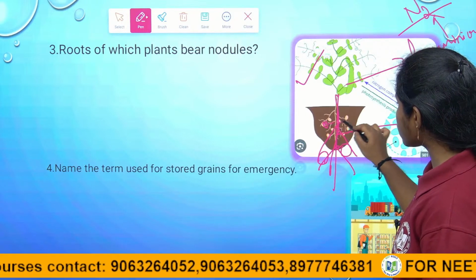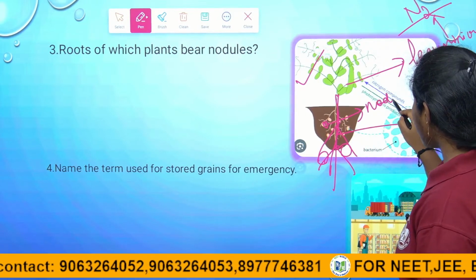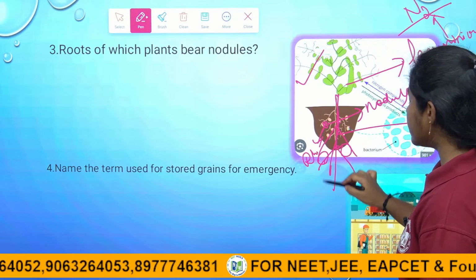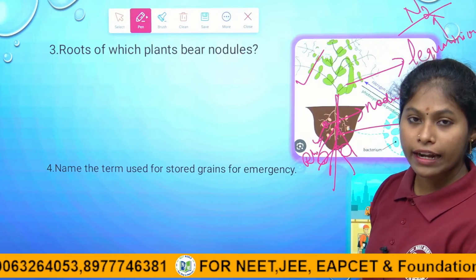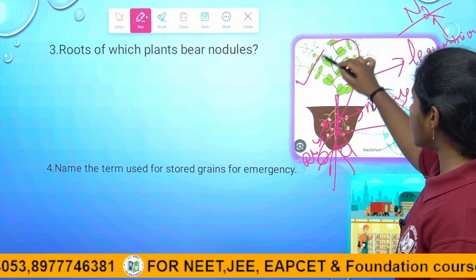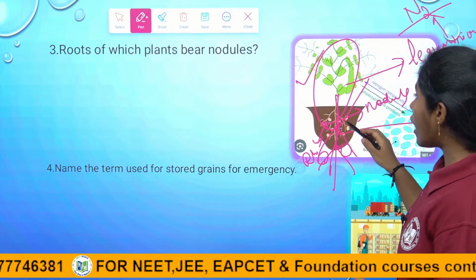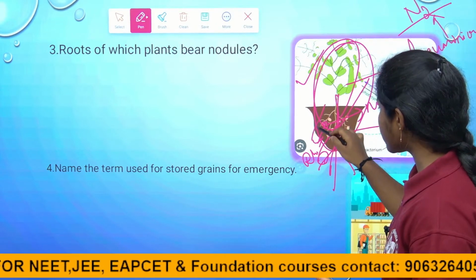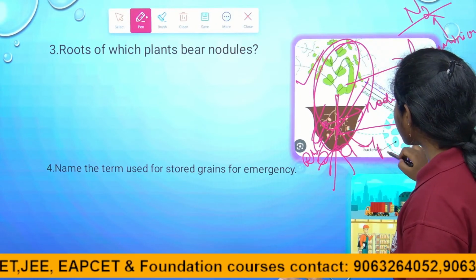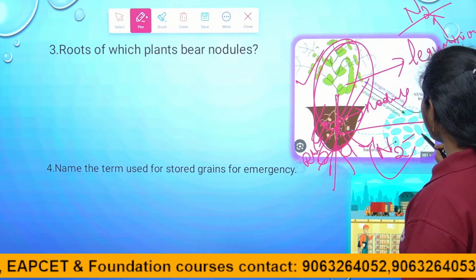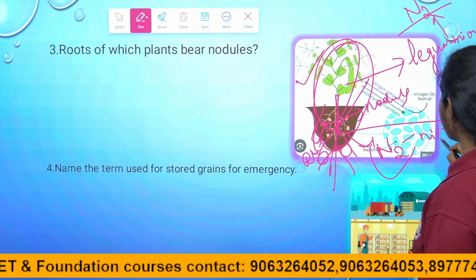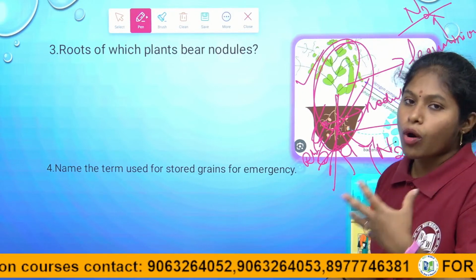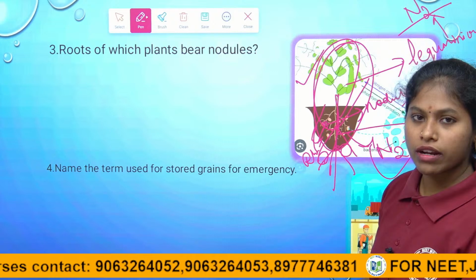In the nodules a bacterium is present, for example rhizobium, which fixes the nitrogen and provides it to the plant. After the plant has taken enough, the rest is released into the soil, so the soil also becomes rich in nitrogen, and for the next crop the plants can utilize that nitrogen, right children?